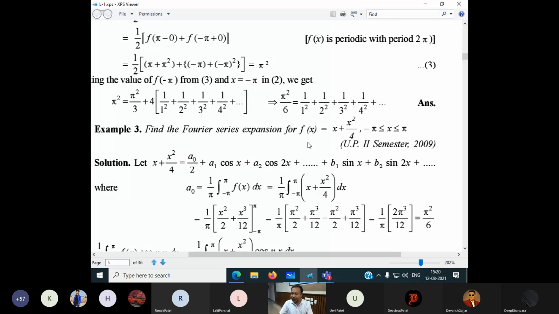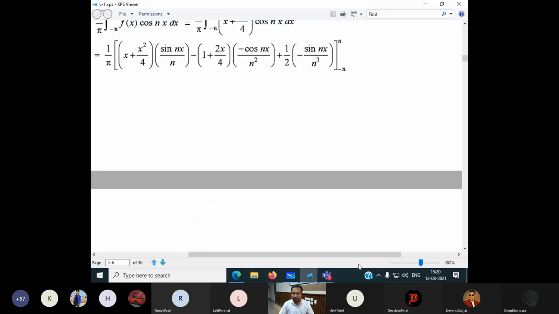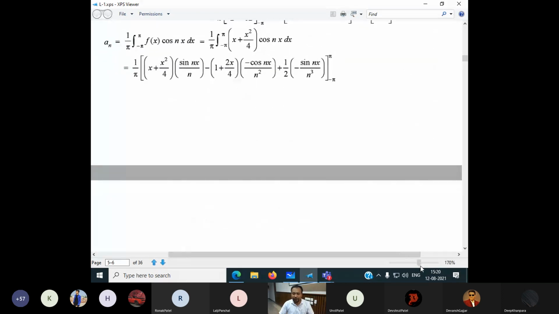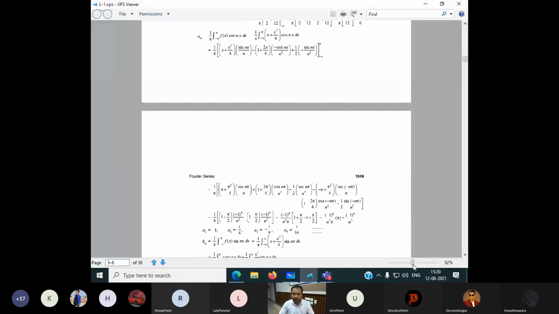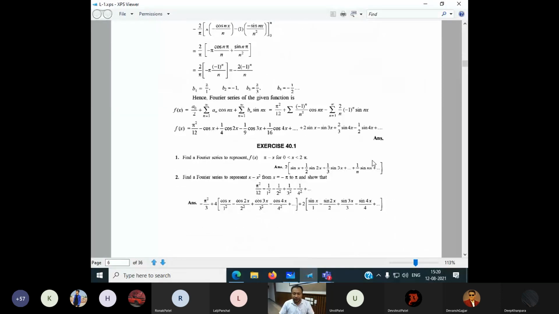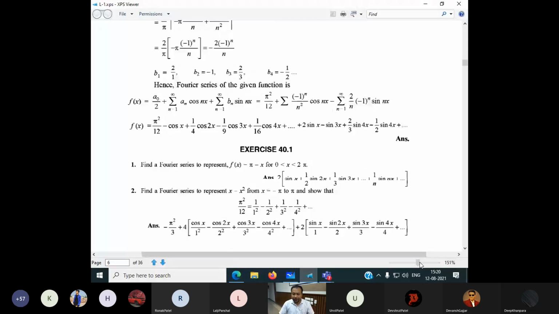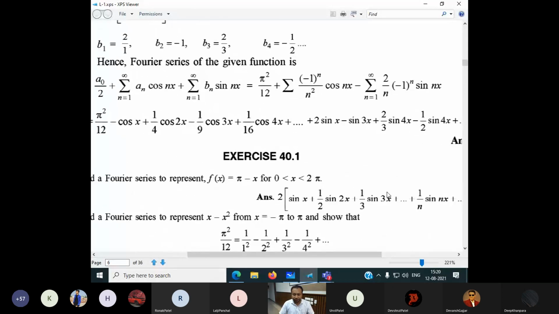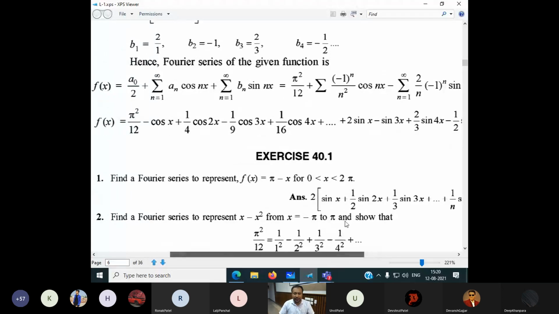So I leave this as your homework because it is an already solved problem. You can do that. There is no second part. Let us come to some questions. I will discuss 4 to 5 questions of this type in the exercise. Let me discuss the exercise. Simultaneously, we have to solve the exercise also.